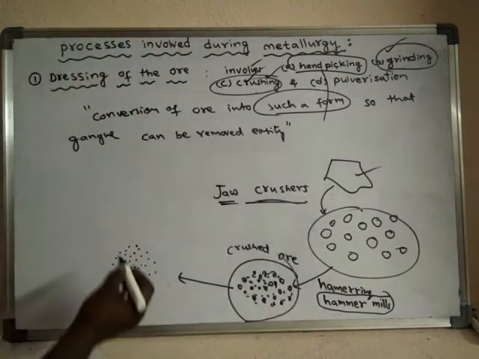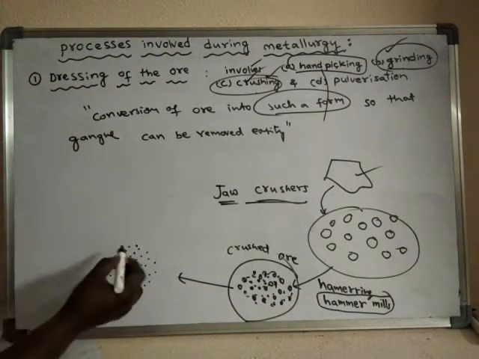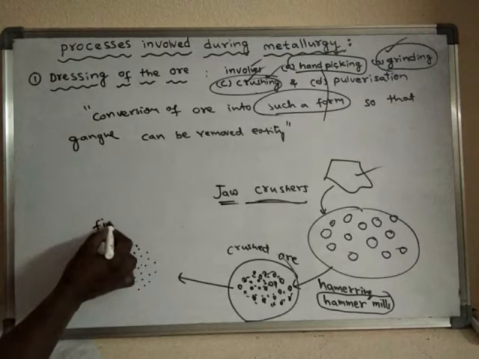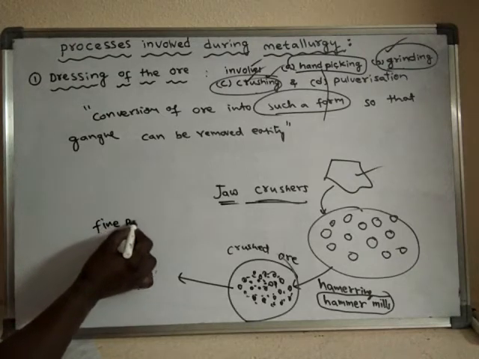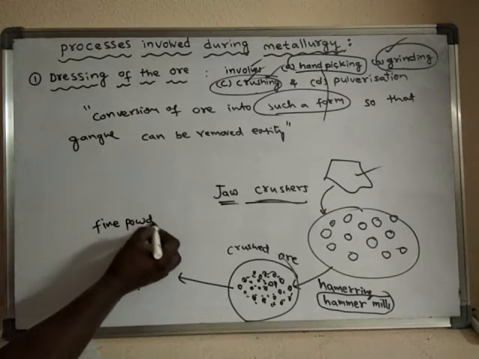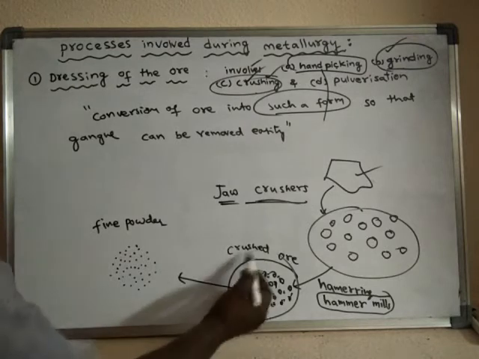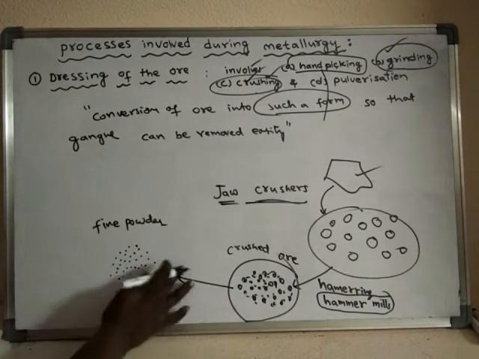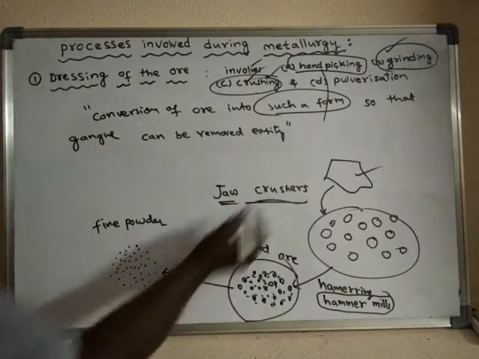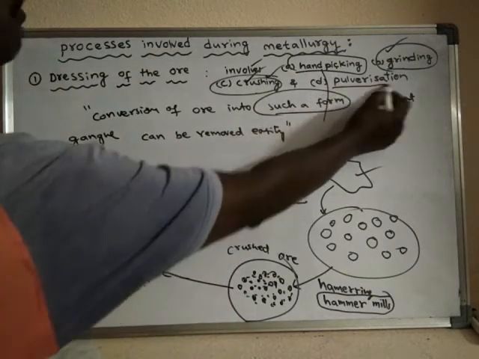So the crushed ore is converted into fine powder. The process of conversion of crushed ore into fine powder is called pulverization.